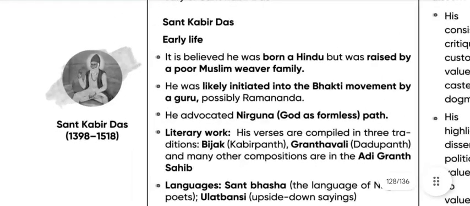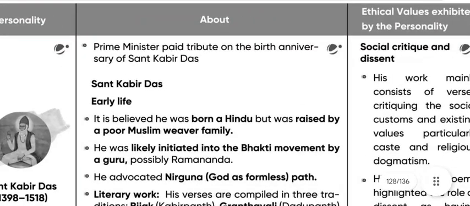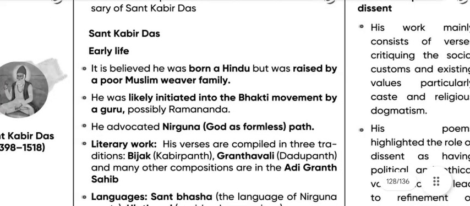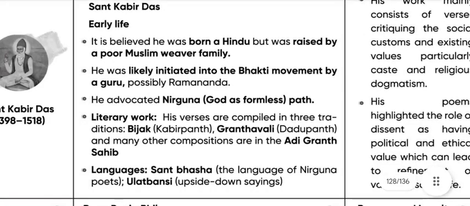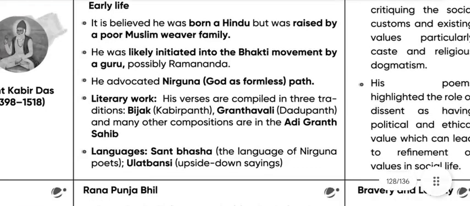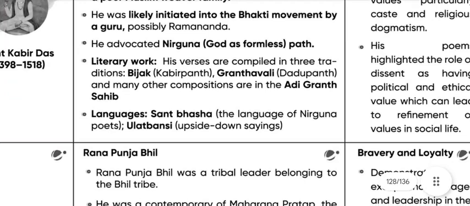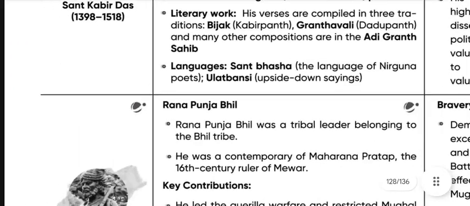First of all, Sant Kabir Das: the Prime Minister paid tribute on the birth anniversary of Saint Sant Kabir Das. It is believed that he was born a Hindu but was raised by a poor Muslim weaver family. He was likely initiated into the Bhakti movement by a guru, possibly Ramananda. He advocated the Nirguna path, God as formless. Literary work: his verses are compiled in three editions, which are Kabir Bijak, Kabir Granthavali, and Kabir Parchai, and many other compositions are in the Adi Granth Sahib. Language: Sandhya Bhasha, the language of Nirguna poets, Ulatbansi, upside-down sayings.